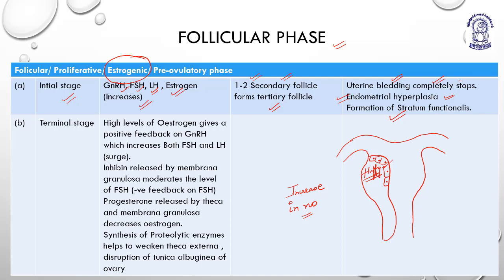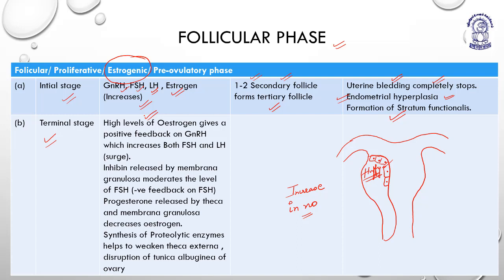Now coming next, we have this terminal stage. What exactly does this terminal stage mean? It comes with high levels of estrogen. In the initial stage estrogen levels were high, but in this terminal stage the estrogen levels are very high.